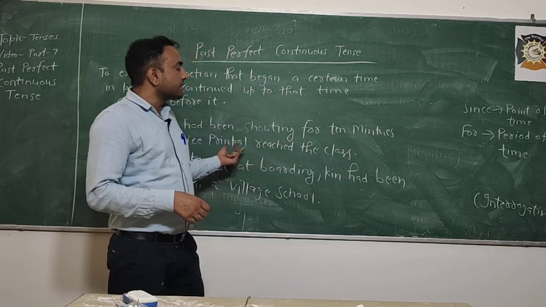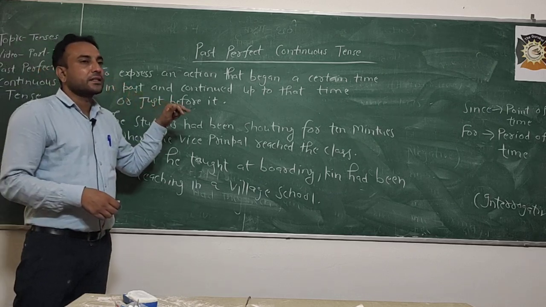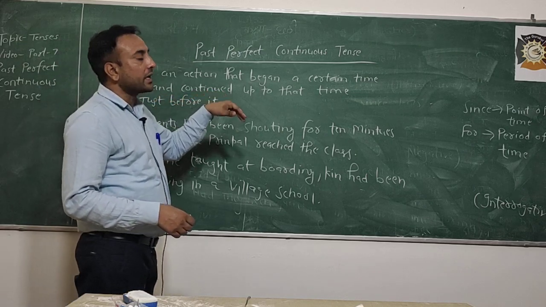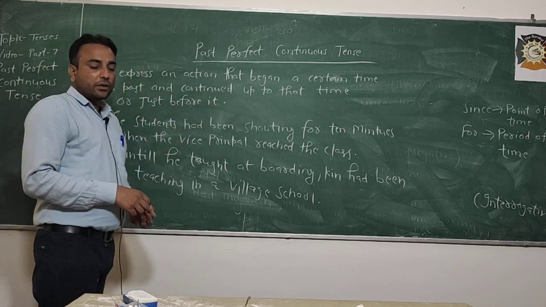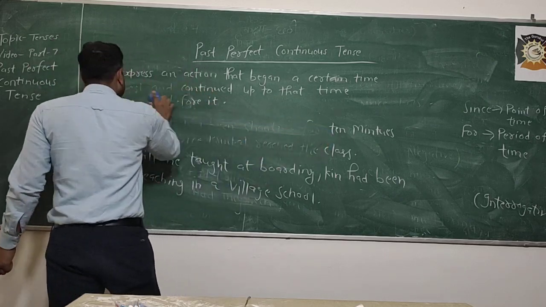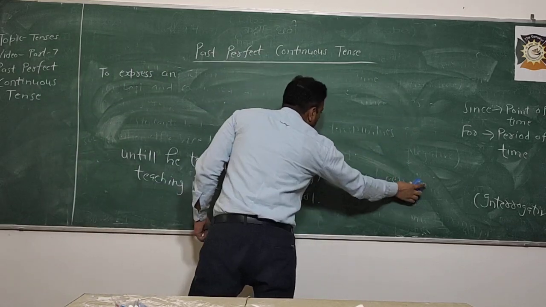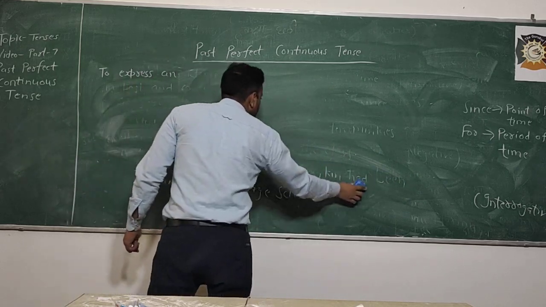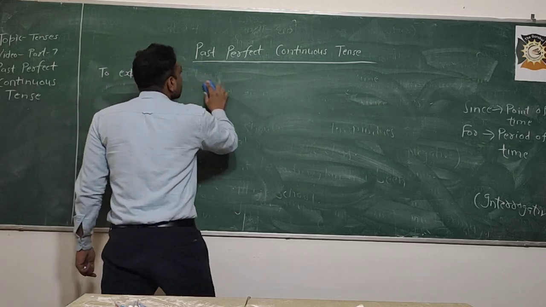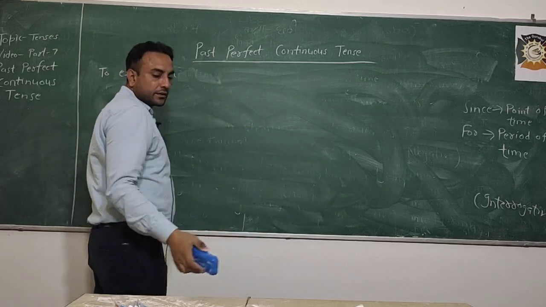So this is what these sentences indicate, that the past perfect continuous tense is used to express an action that began at a certain time in the past and continued up to that time or just before it. Got it or not? Now we will discuss the second use of the past perfect continuous tense. The second use is also very simple, because this tense is very rarely used while talking or describing. Hardly it is used. That's why there are only a few uses of this tense.